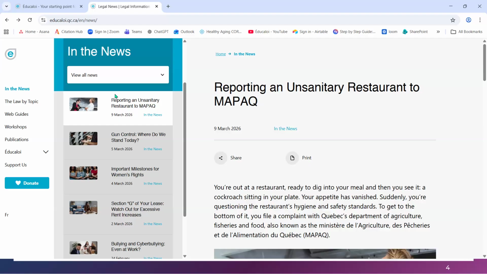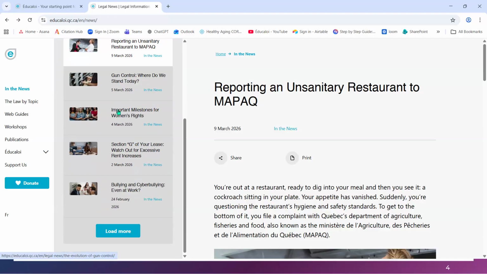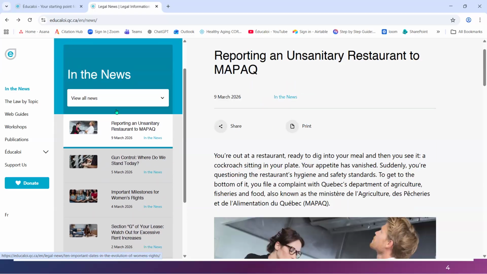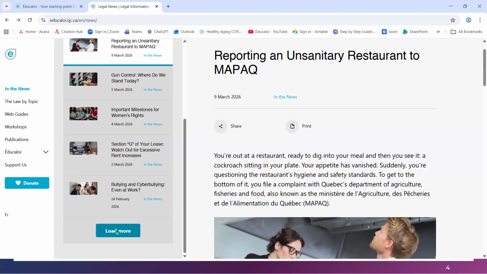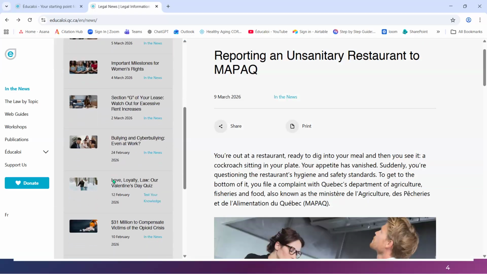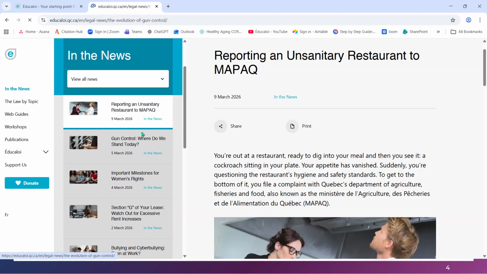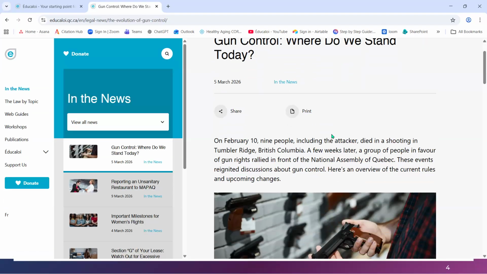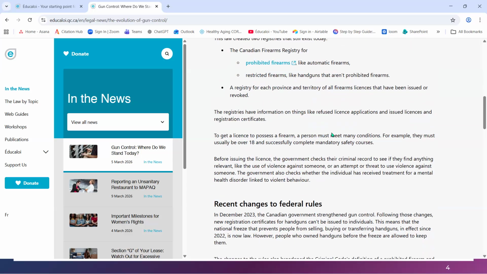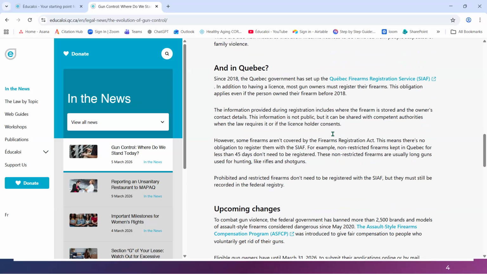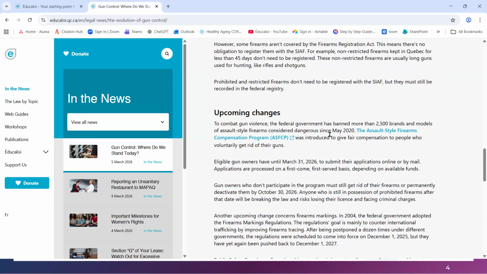From that link, it would take you to whatever page is current. These are the articles that they have listed, the ones I'm scrolling up and down on the left. You can load more and see more articles going downward. When you select one, it comes up on the right panel, and you're able to print it, share it, read it, and learn all about what the law says about that particular subject.